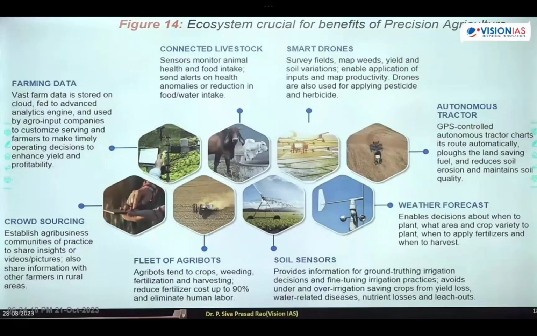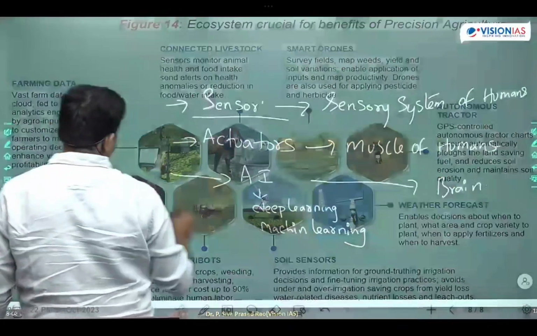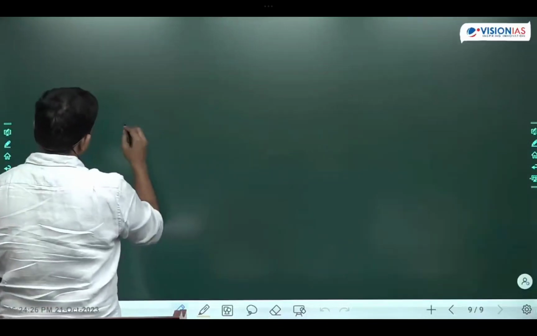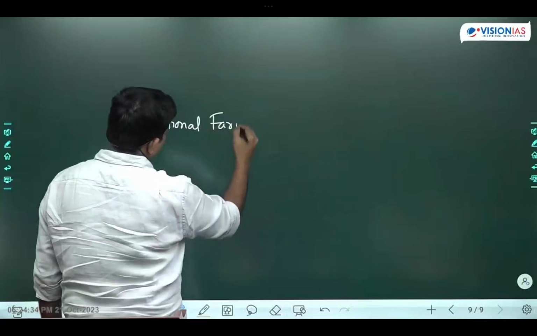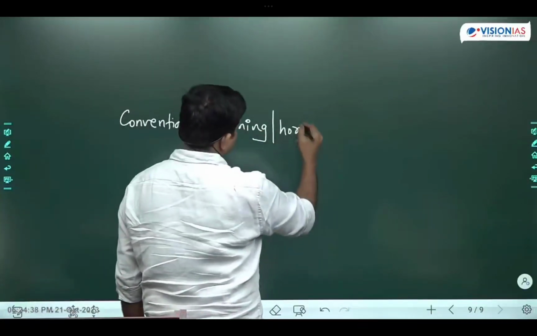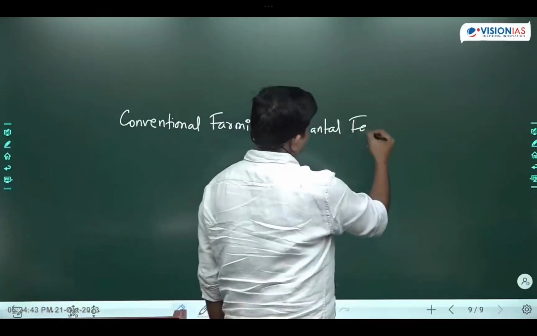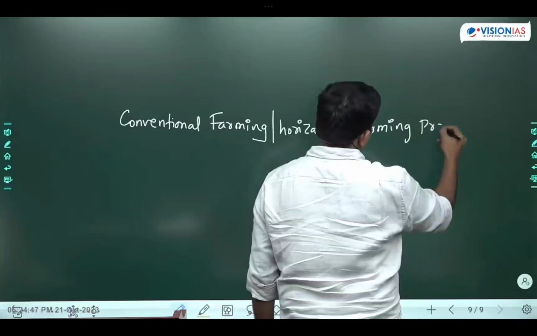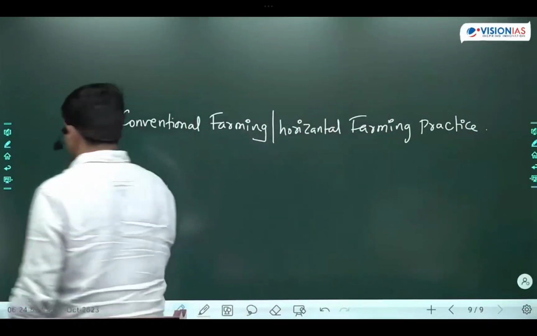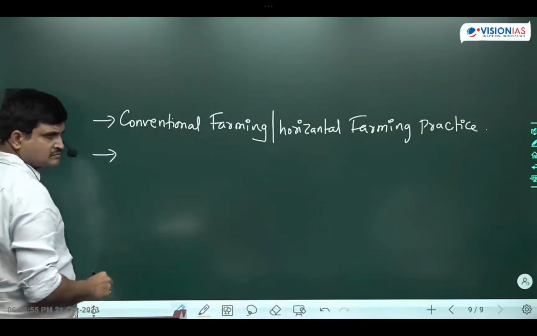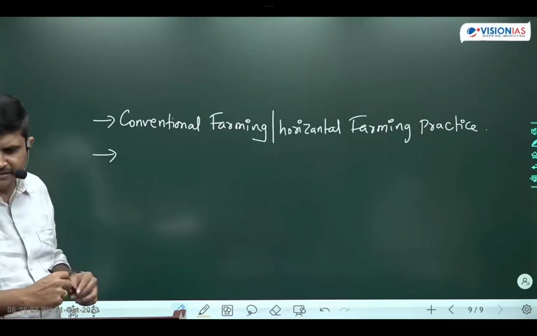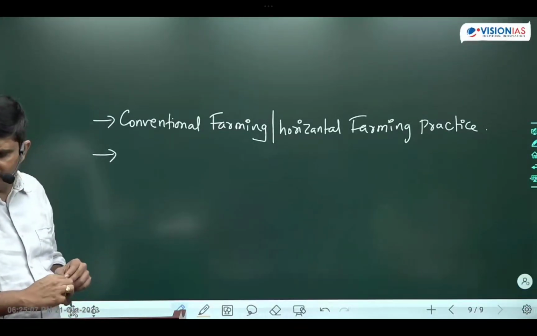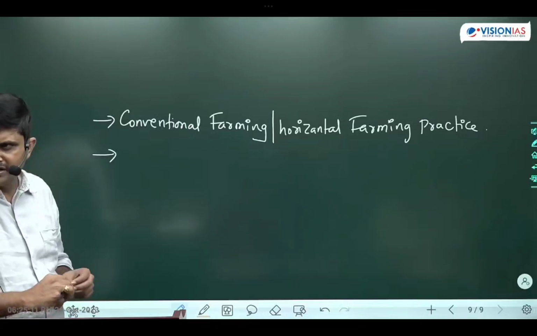Next, there are three types of farming practices. Conventional farming, or we can call it horizontal farming practice. This is the normal kind of farming that we do. You can write there: it is a generally performed farming practice.